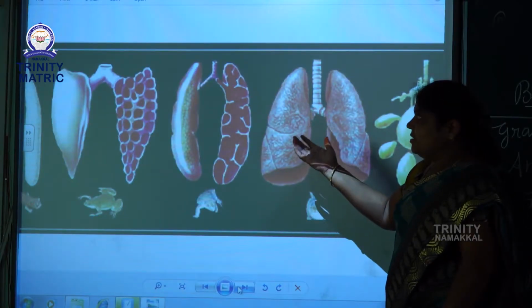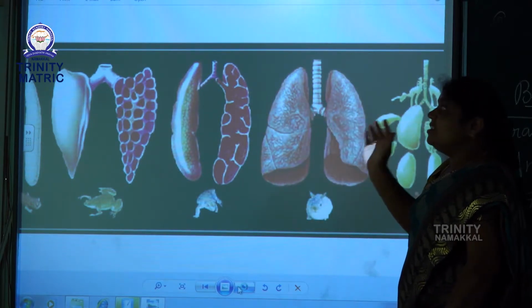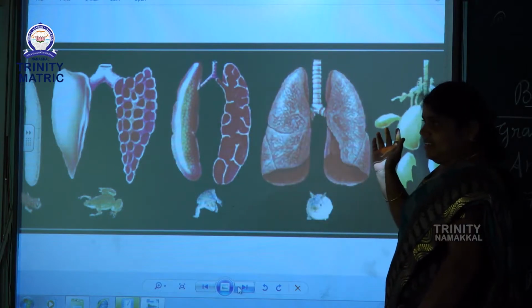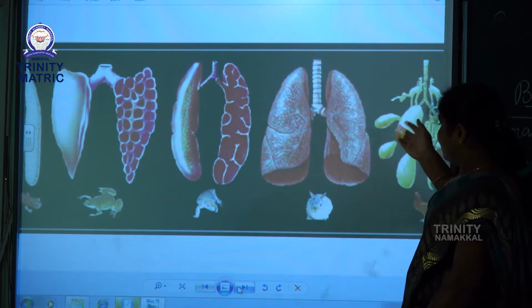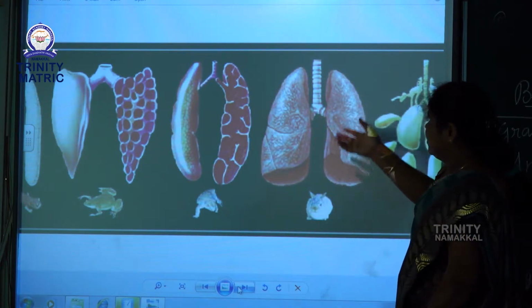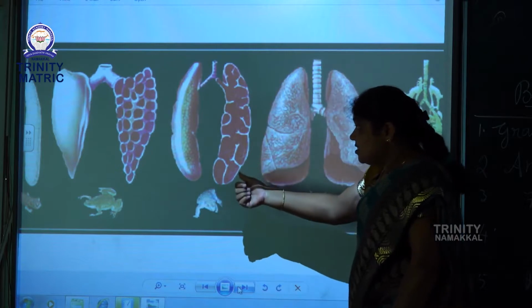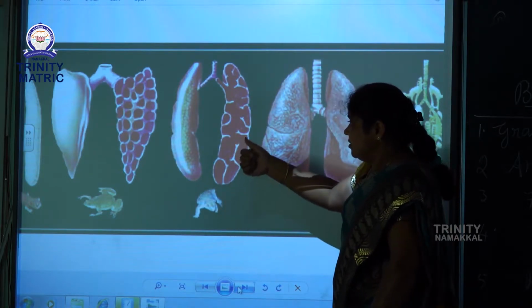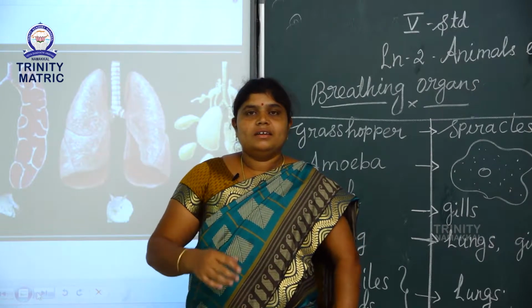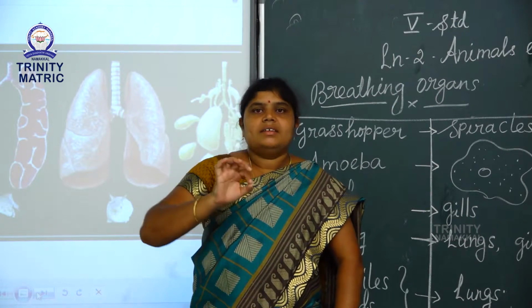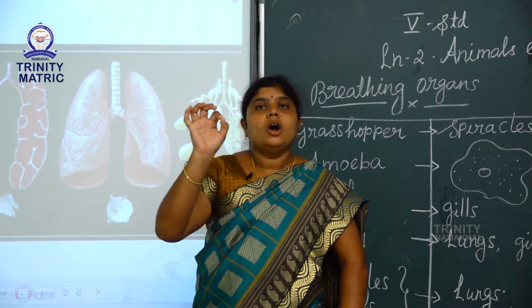All animals have different types of breathing organs. See the picture. These are lungs. The lungs are different in nature. See the first one. This is rabbit lungs. This picture is frog lungs. This picture is the lizard's breathing organ part. So animals have different types of breathing organs.